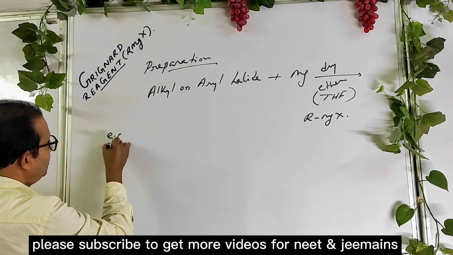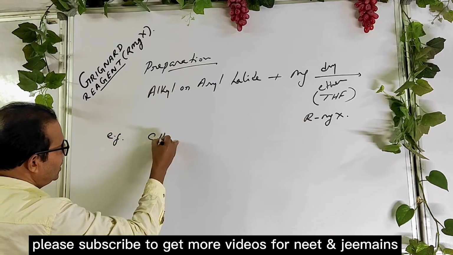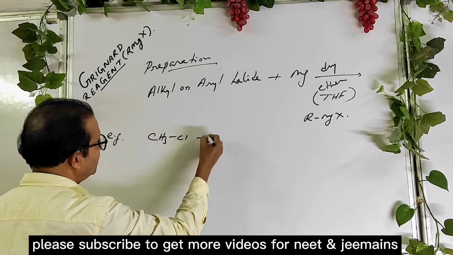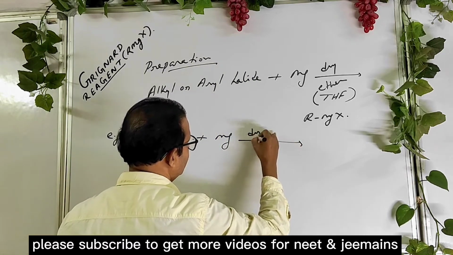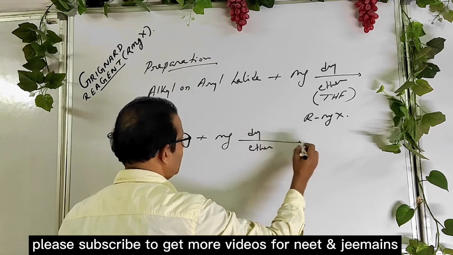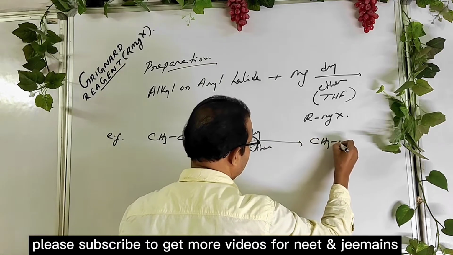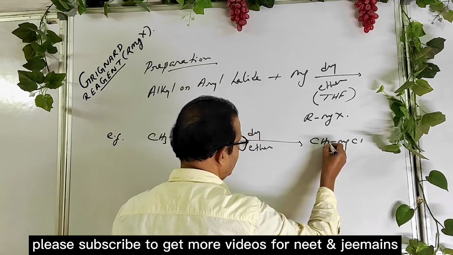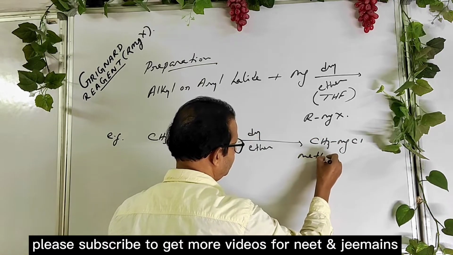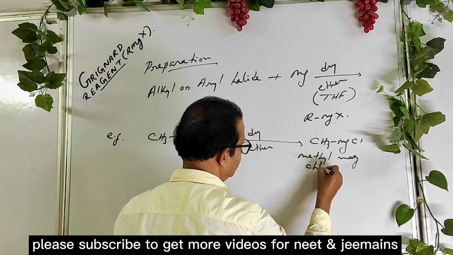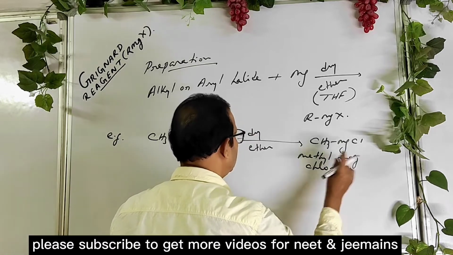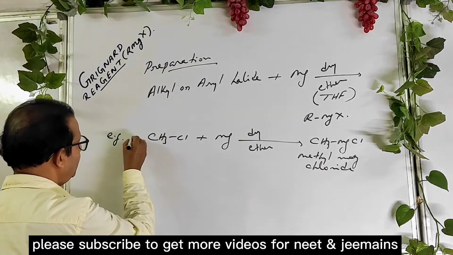For example, if you consider methyl chloride reacting with magnesium in presence of dry ether, you get methyl magnesium chloride.